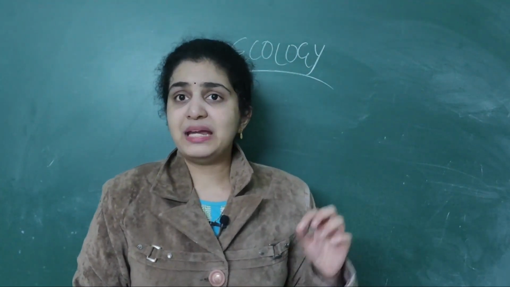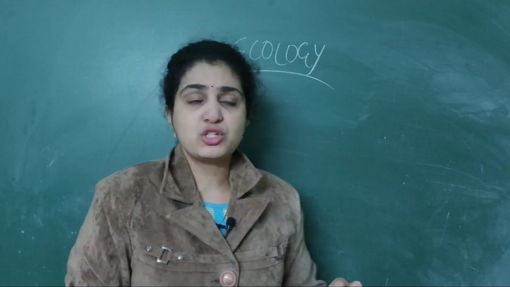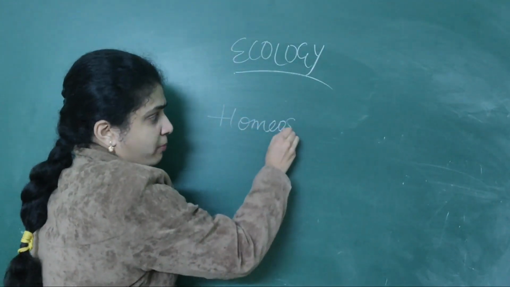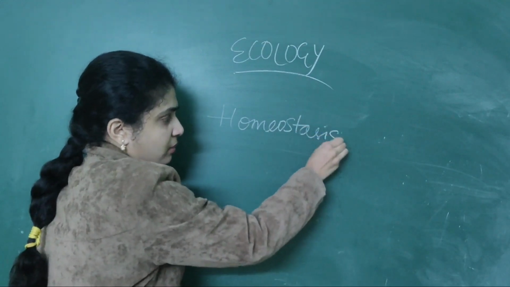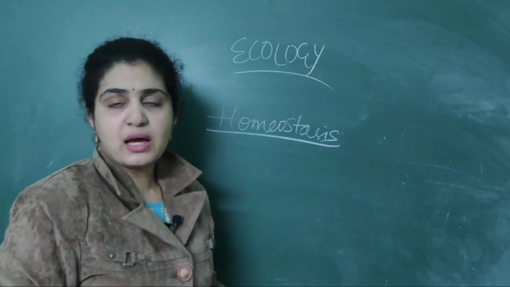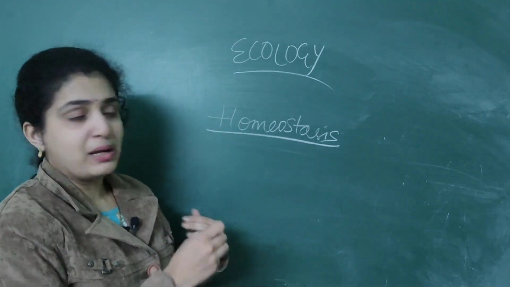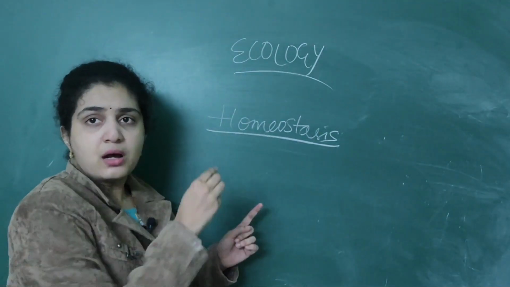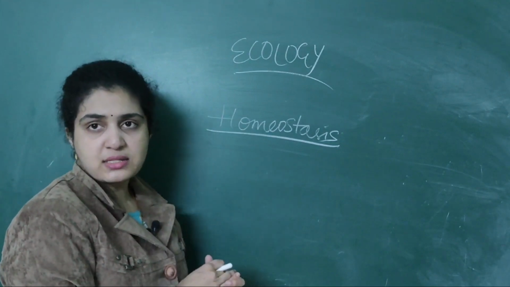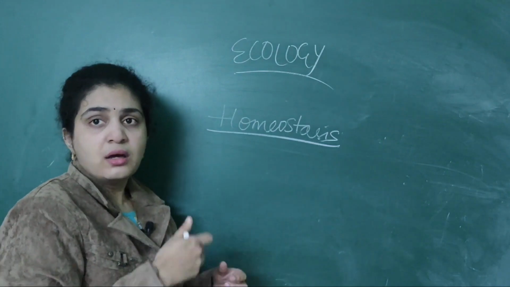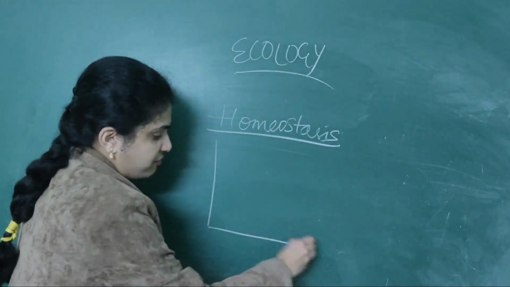So this process of maintaining constant body temperature is called homeostasis. Homeostasis means we are able to maintain constant body temperature from place to place. Then next, after this homeostasis process, we all will come under regulators. Regulators. I'll show you in a graph.